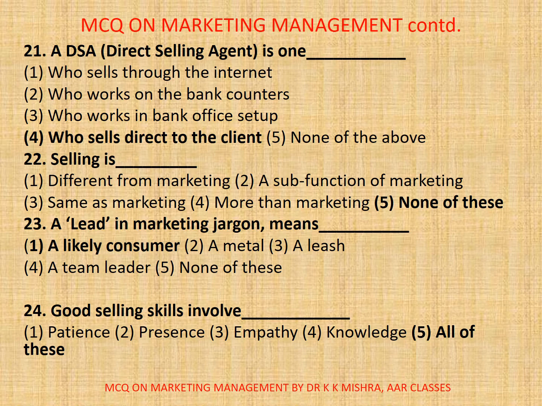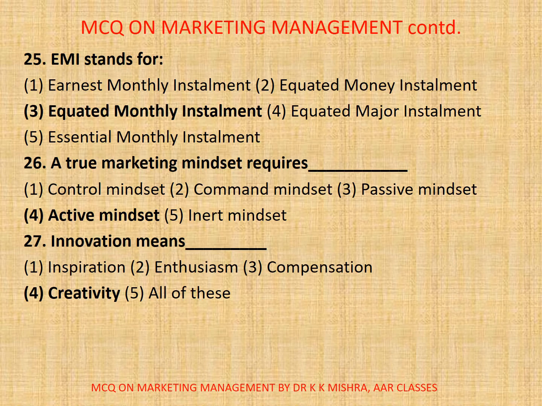24. Good selling skills involve dash. 1. Patience, 2. Presence, 3. Empathy, 4. Knowledge, 5. All of these. Correct option here is 5. All of these.